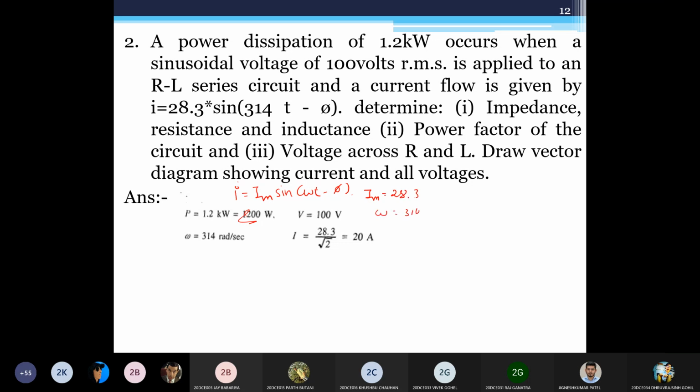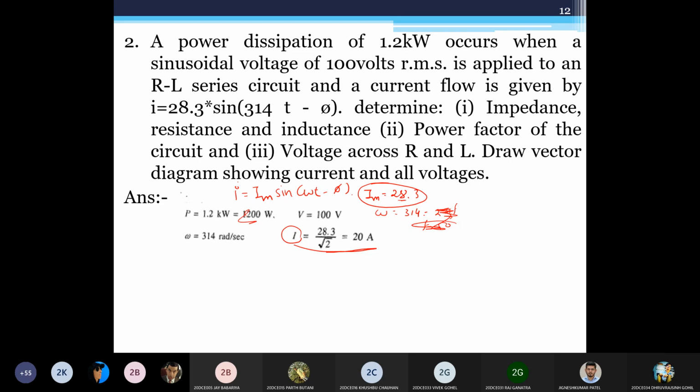omega, that is 314. Again, you can put it into 2 pi f and you can get value of f, that would be 50. You can do this if frequency is asked, but here frequency is not asked, so I'm not going into that. Now from this Im I can have my IRMS value. We know that IRMS value is equal to maximum value divided by root 2. So Im by root 2 is my IRMS value, so I can get IRMS value. So this is the calculation of IRMS value. I have used this Im from this equation only. So Im 28.3 divided by root 2, that is 20 ampere.